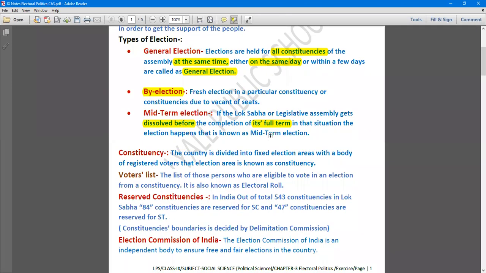Now, the election is conducted in an area. What is that geographical area known as? That geographical area is known as constituency. Now, you must understand the meaning of constituency in political science. Constituency simply means the country is divided into many fixed areas, many election areas specifically, with a body of registered voters in those election areas. So those election areas are known as constituencies. I hope this term is also clear to you now.